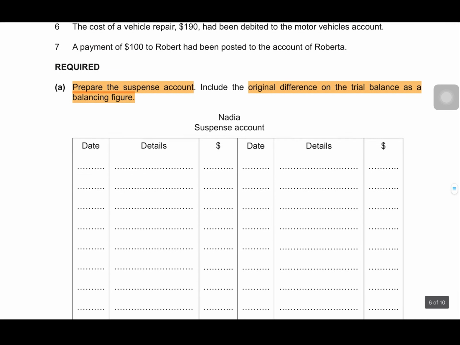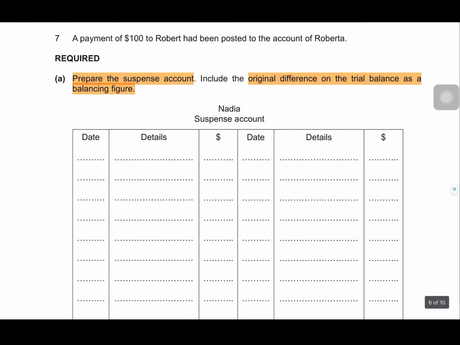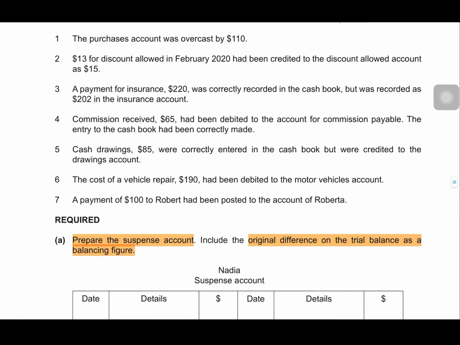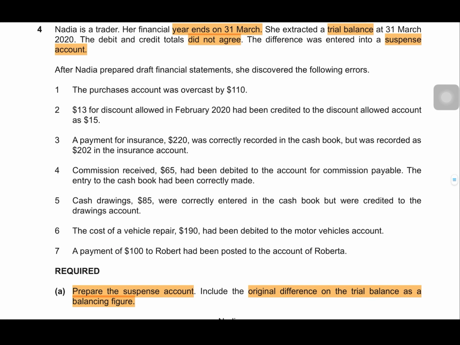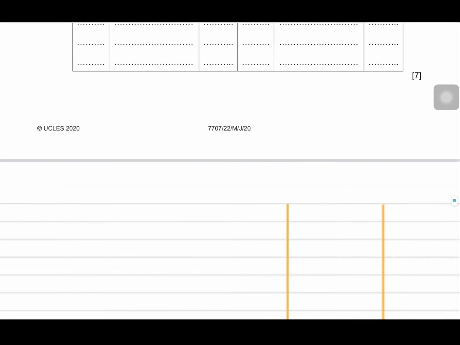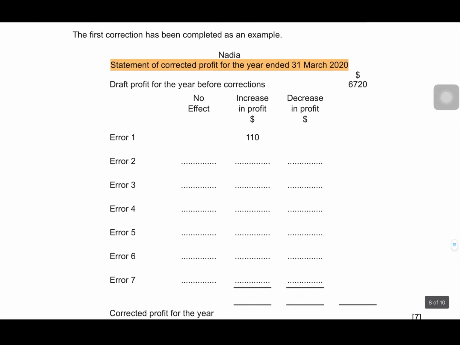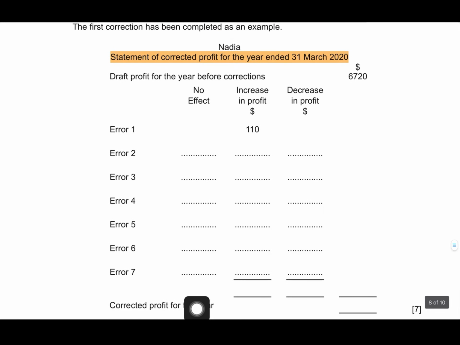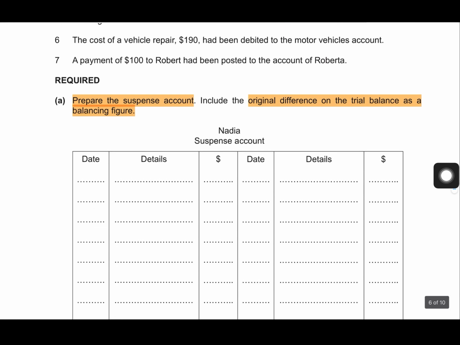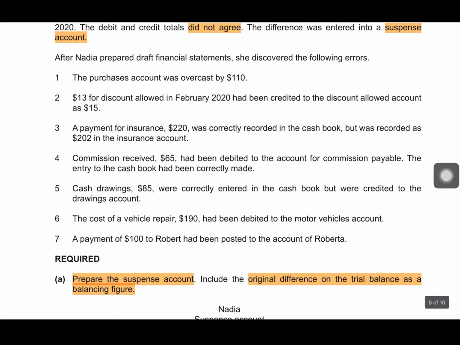We cannot directly start with preparing the suspense account. No, it is suggested that you first make the double entries, because by making double entries first, there are high chances that your suspense account will also be correct, and your double entries will also be used to calculate the corrected profit for part C as well, right? So we will be making the correcting entries first, and then we will be preparing the suspense account. Now let's begin with the errors.